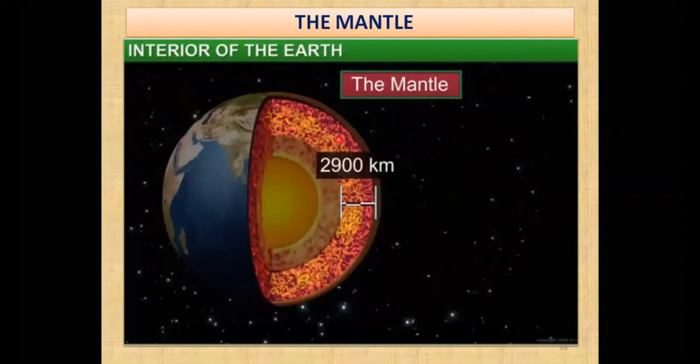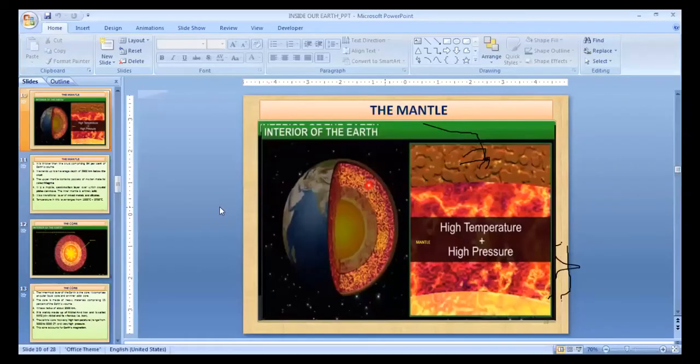If we start from the uppermost layer, then the uppermost layer is the crust, and the next layer is the mantle, which is about 2900 kilometers. And let me tell you, my dear students, that it is the thickest of all the layers. It is the thickest, that is 2900 kilometers. And we have also seen that the crust overall is only around 40 kilometers.